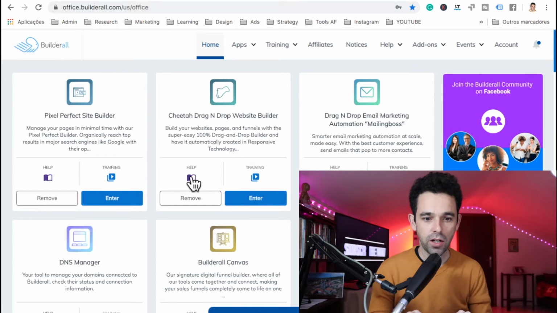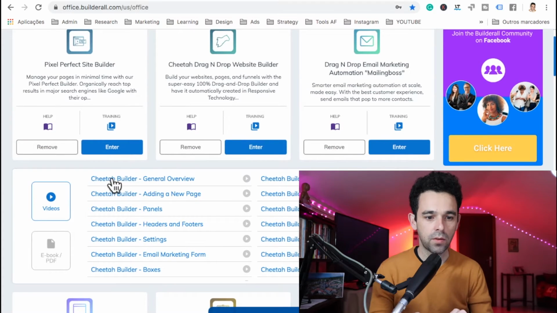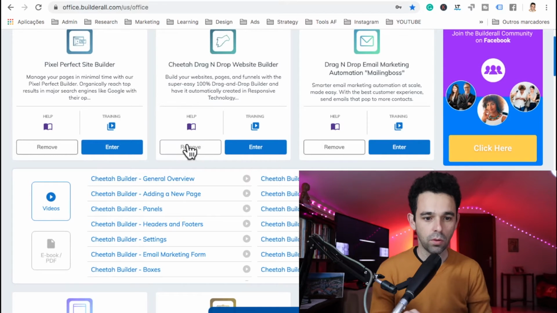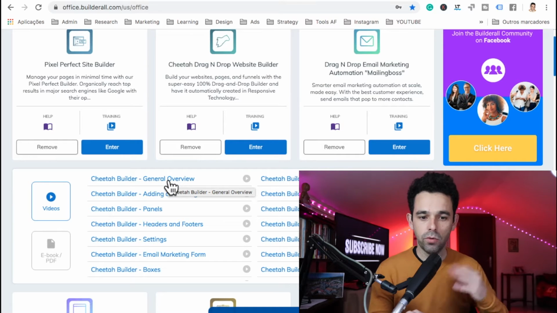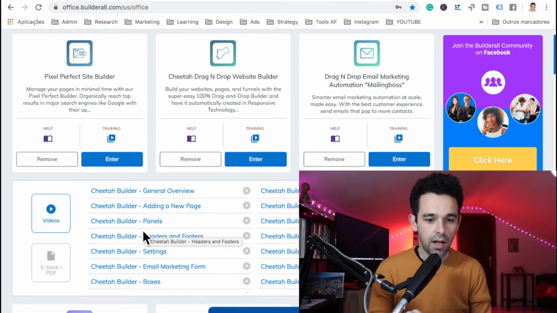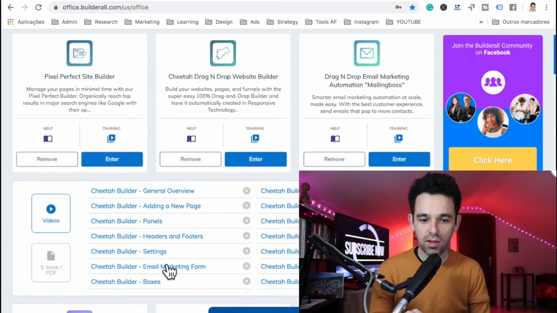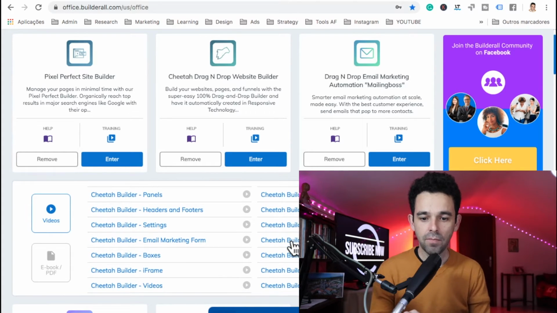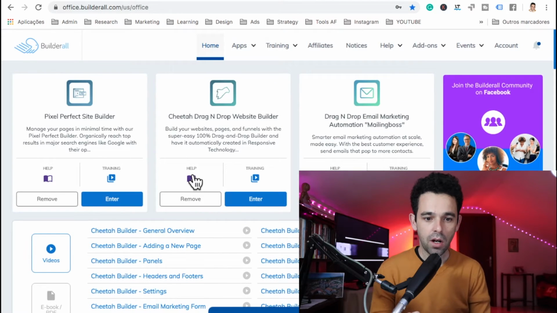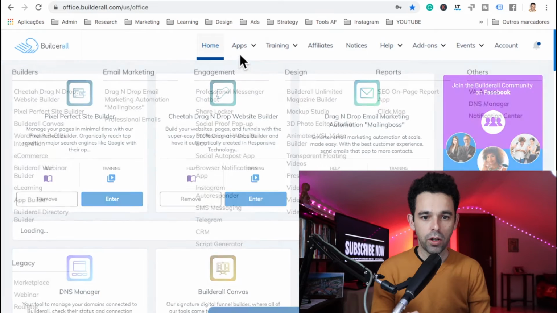But what I want to tell you here is, if you don't know how to use this, you can always come here to this button right here, which is help. And what it will do is load up a lot of videos that will literally show you how to use this tool. So general overview, I recommend you watch this video from start so you'll have an idea how to do websites with this. And you have how to add boxes, email form, how to connect the email, how to add texts. So here it shows you how to do it. Now, keep in mind that all of the tools, let me go here to apps.